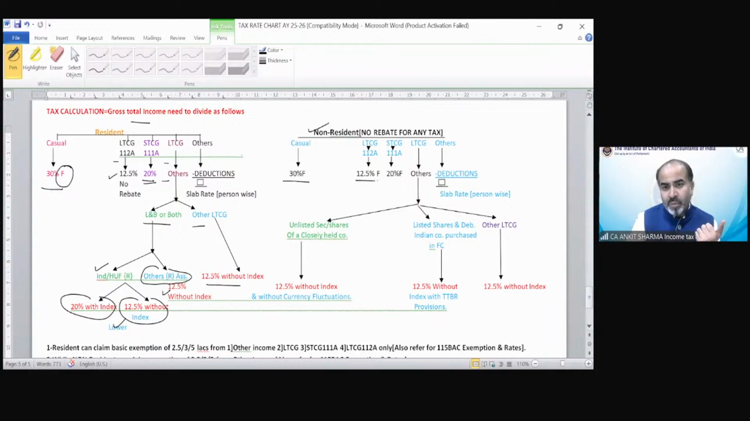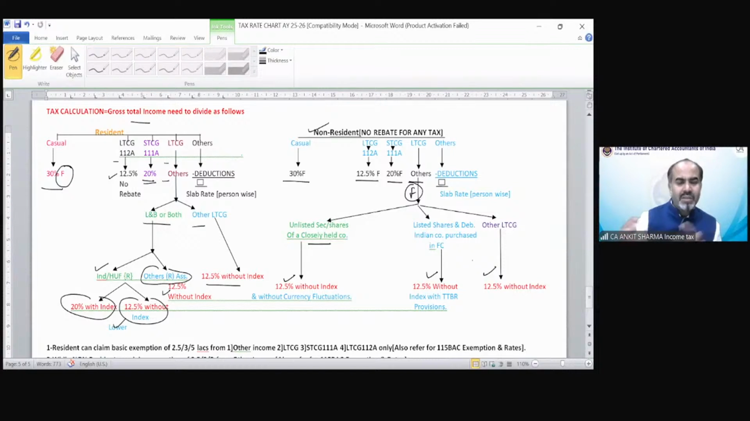Long-term 112 at 12.5% fixed. STCG fixed. Other also fixed. So now, unlisted shares, securities of a closely held company: 12.5% without indexation, without currency fluctuation. Listed shares and debentures of an Indian company in foreign currency: 12.5% with the TTBR concept. Other long term is 12.5%.